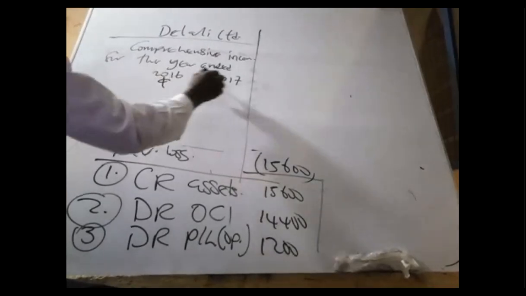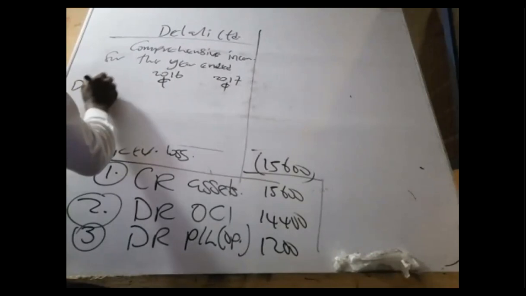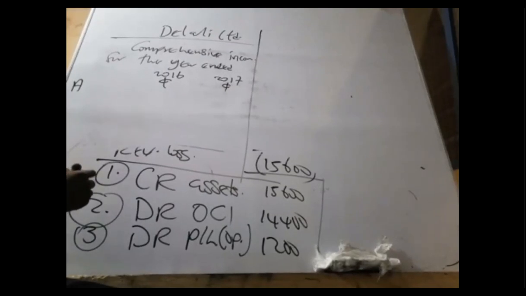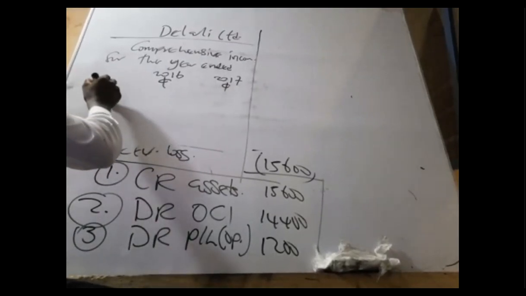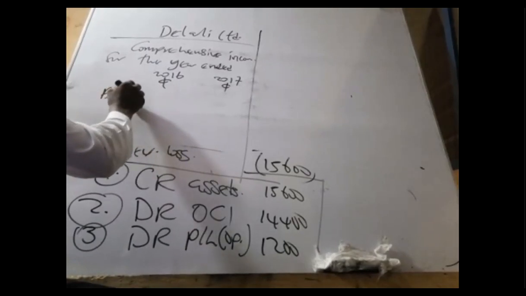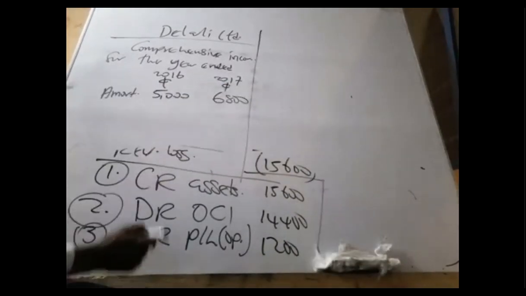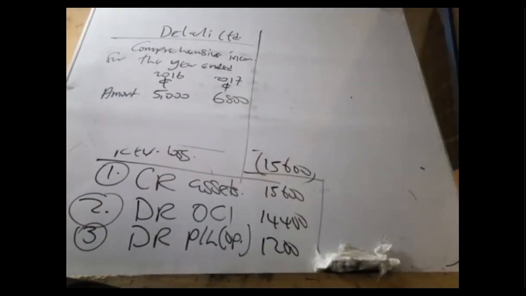Third, examiner, your reporting currency in cities. First, depreciation. But here it should be what? Amortization. Not depreciation, amortization. So what is the amortization in here? Amortization figure. Amortization for 2016 happens to be 5,000. It is 6,800. Okay. So this is the extract.